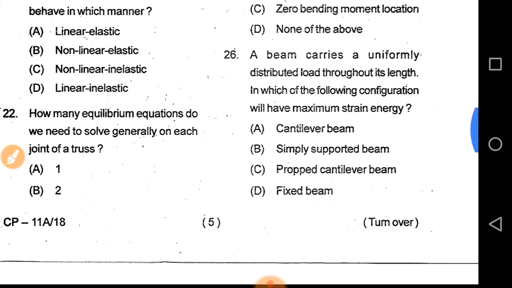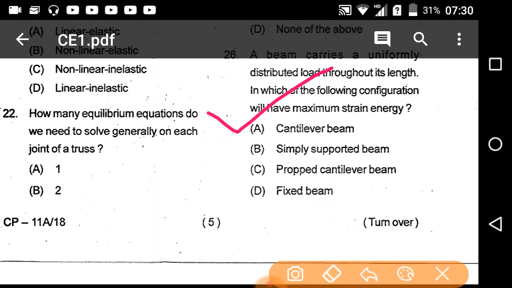A beam carries a uniformly distributed load throughout its length. In which of the following configurations will it have maximum strain energy? Cantilever beam, simply supported beam, propped cantilever beam, fixed beam. So the correct option will be the cantilever.